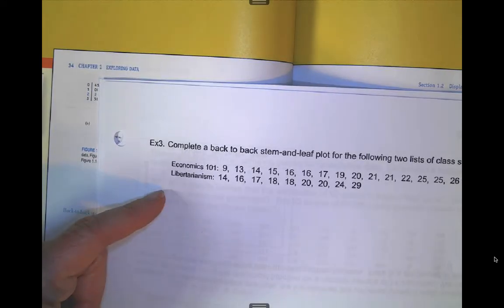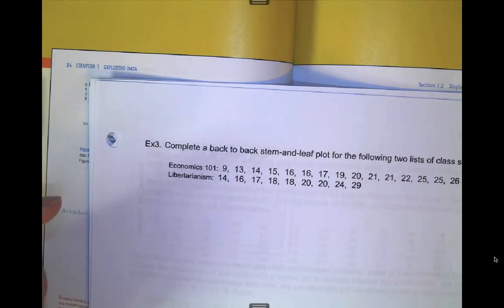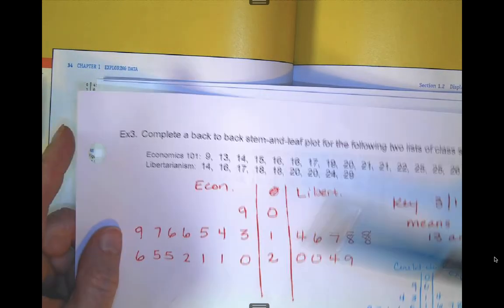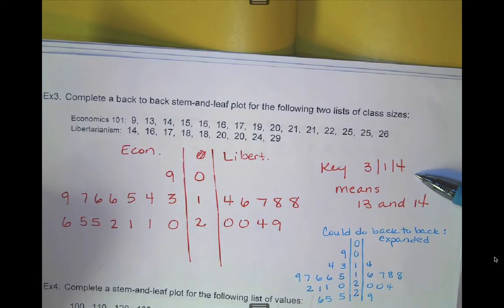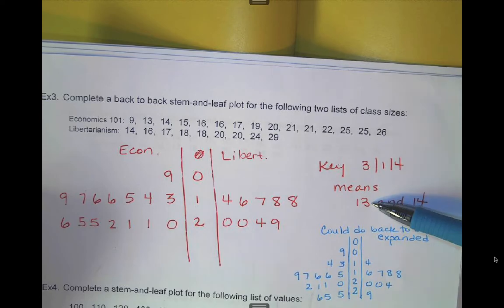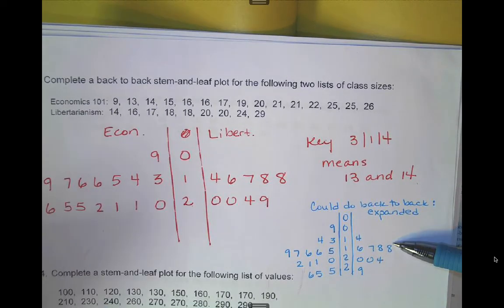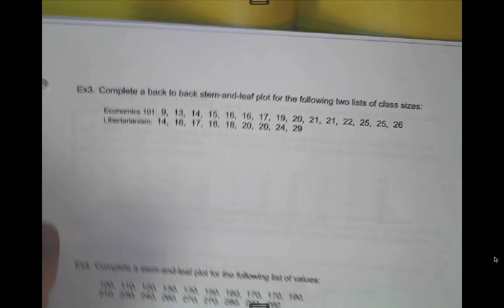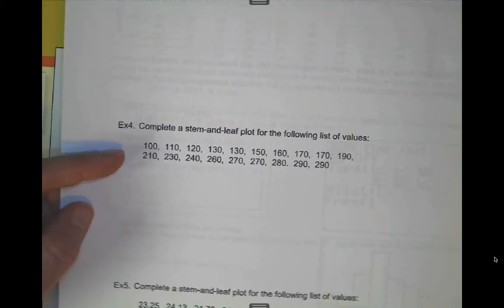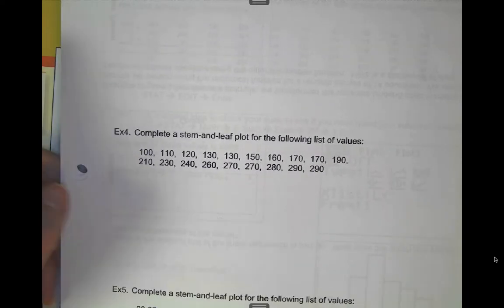And this one, you can do a back-to-back one. So if I just straight up do the back-to-back one, this is what it looks like. There's my key there again, so I've got 13 and 14. I could add here 13 for economics, 14 for libertarianism. Again, you could do it as an expanded back-to-back. So again, you're still using that 0 to 4 and then 5 through 9 idea there. In the next data set, one thing you'll notice about this one that they all share is that there's a 0 on the end of it.